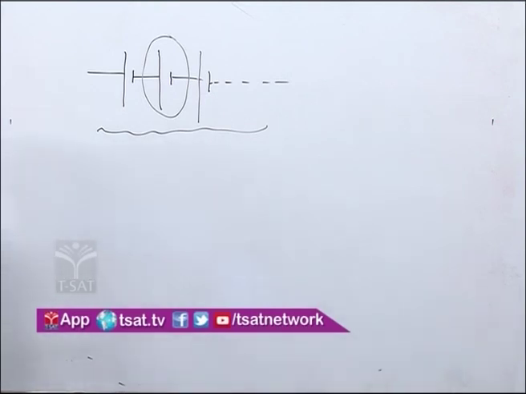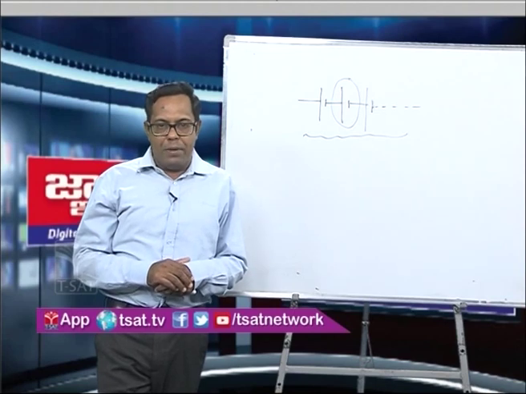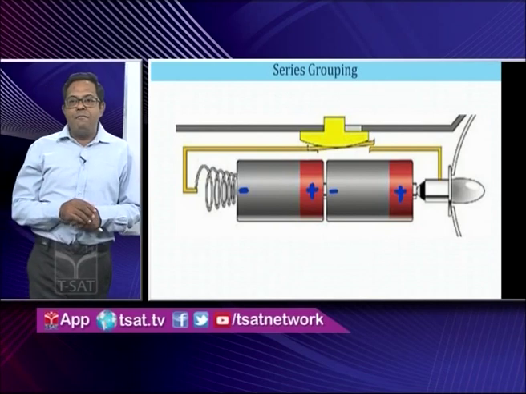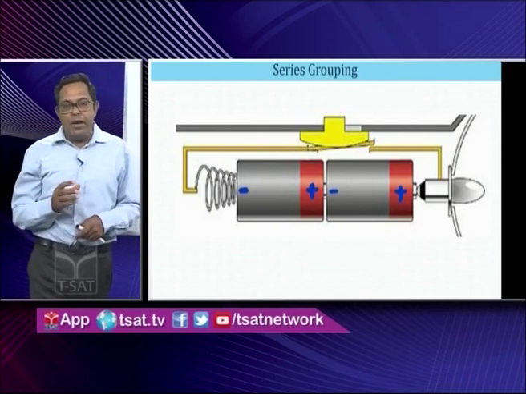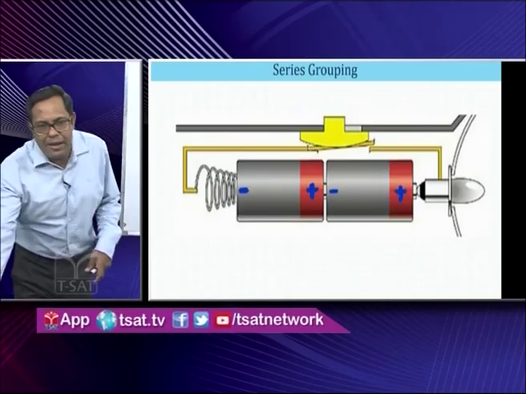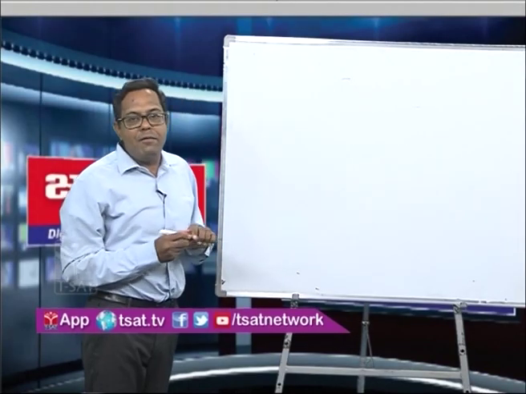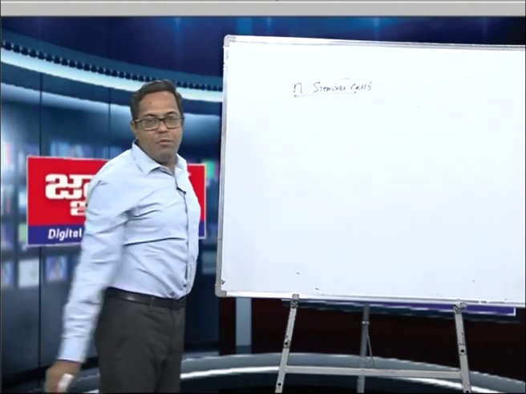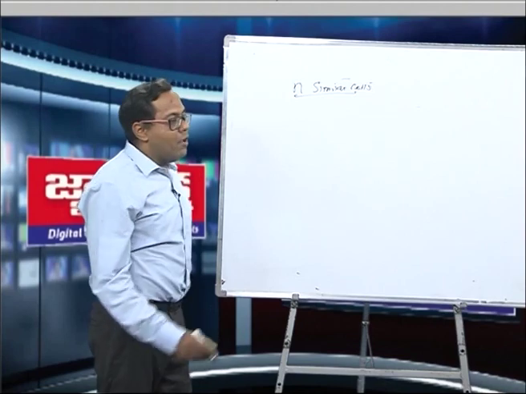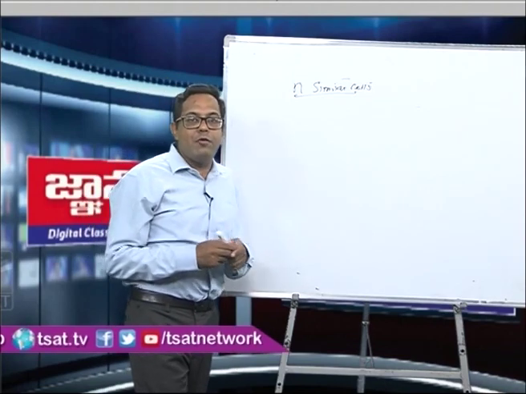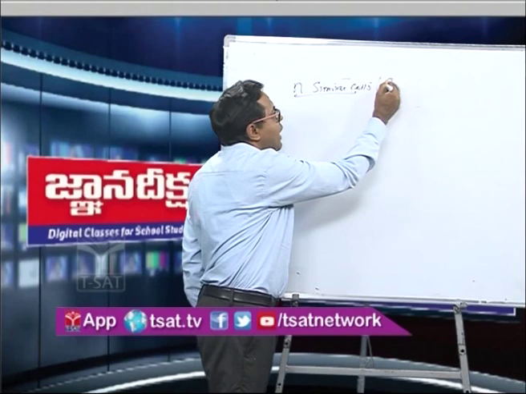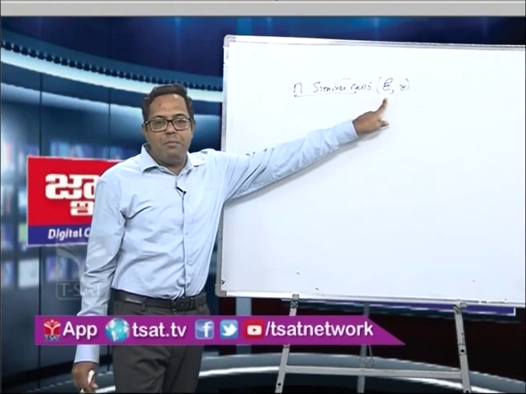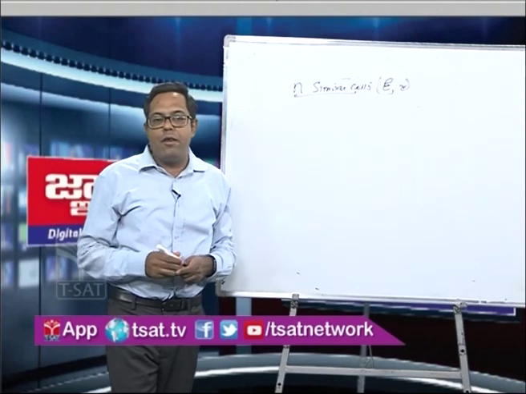Now I am going to derive the series grouping, and then we will conclude with some important results, and we will see when it is necessary to have this series grouping of cells. Now let us consider we have n similar cells, and these n similar cells are connected in series. When I say n similar cells, it means they have the same EMF and the same internal resistance. EMF is denoted by capital E, the internal resistance is denoted by small r.